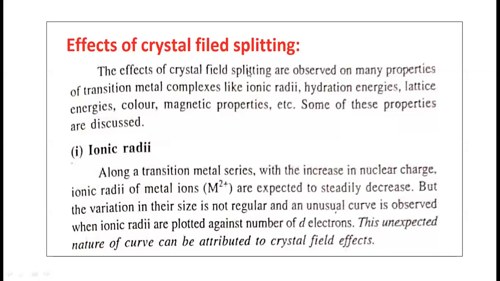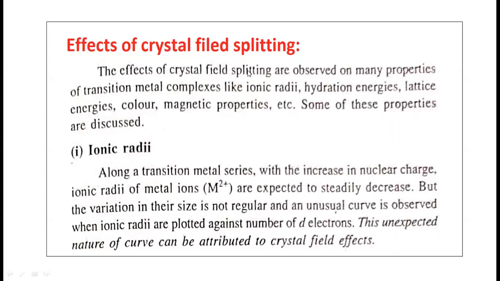We know that the d orbitals are split into two groups in an octahedral complex. In a tetrahedral complex also they are split into two groups. In a square planar complex, the d orbitals are split into four energy levels. Now, what is the effect of crystal field splitting?